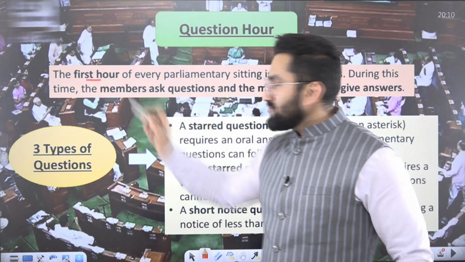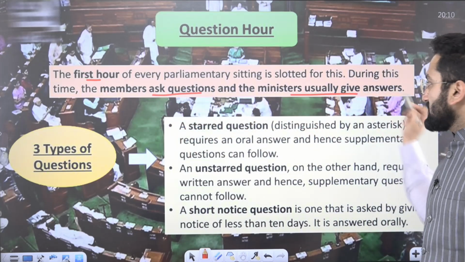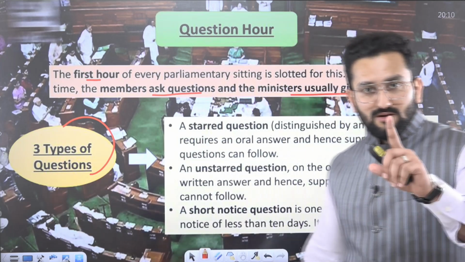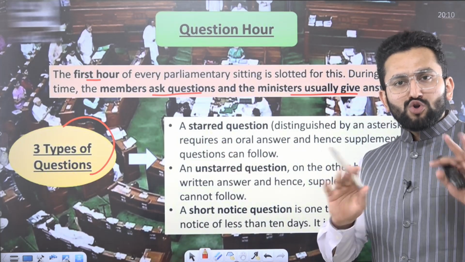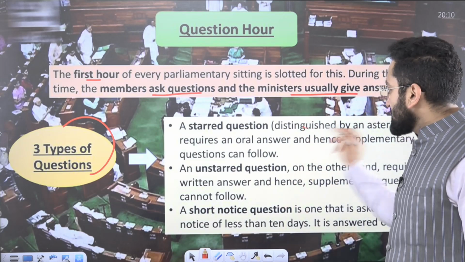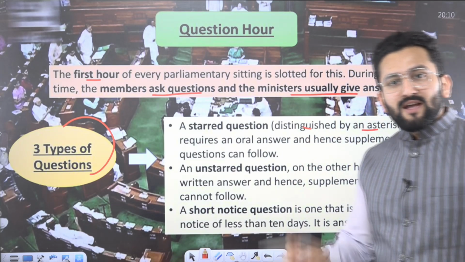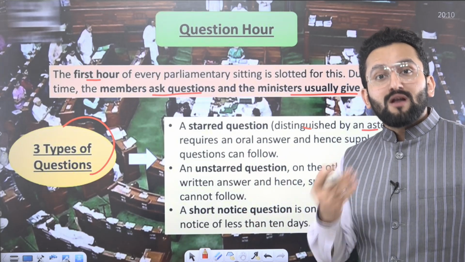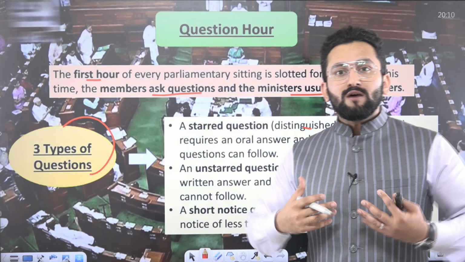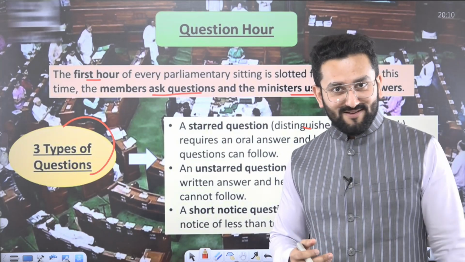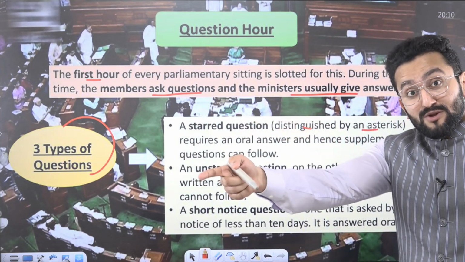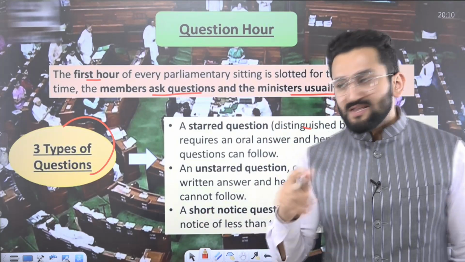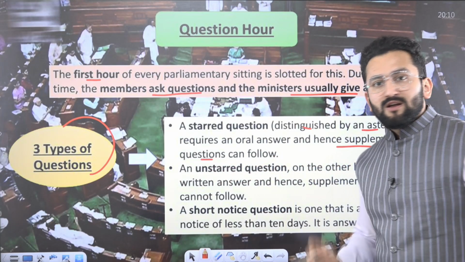In the first hour, as I told you, members ask questions and ministers usually give answers. You have three types of questions. Number one, a starred question, the most important one. An asterisk sign is also used. In case of a starred question, the concerned minister has to give an oral answer. You have to stand up in the House and give an oral answer. And the person who asked the question, if not satisfied, can ask a counter question, a supplementary question, of that particular minister.